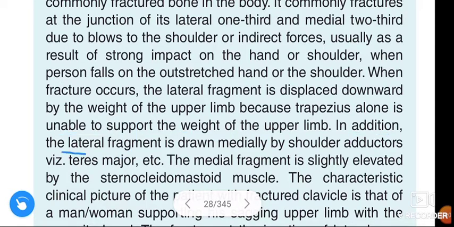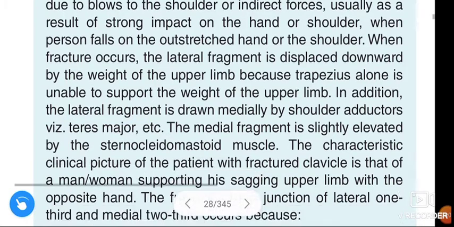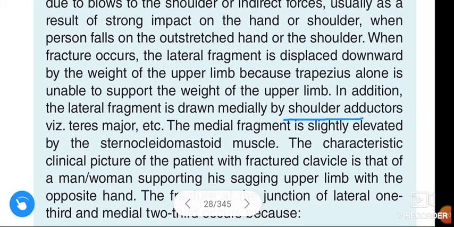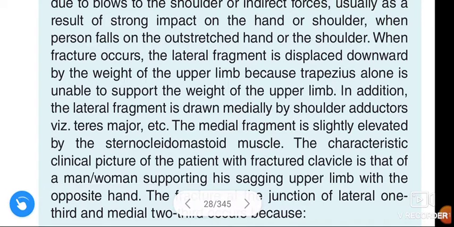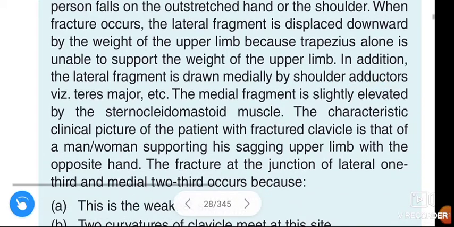In addition, the lateral fragment is drawn medially by shoulder adductors, that is trapezius. Okay, sorry, it is teres major. The medial fragment is slightly elevated by the sternocleidomastoid muscle.